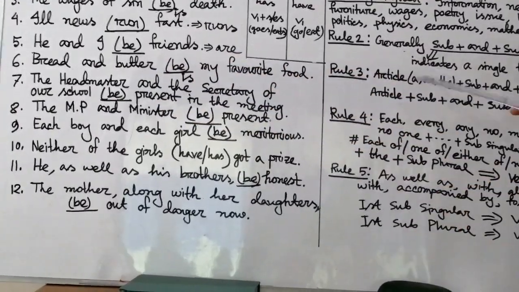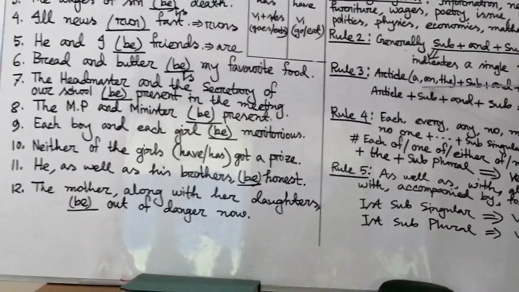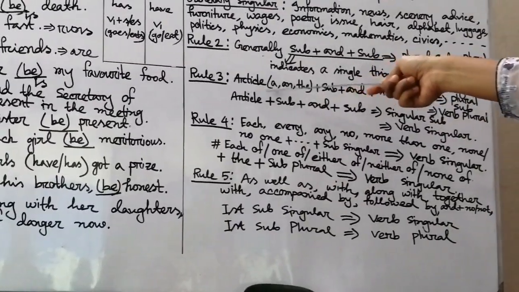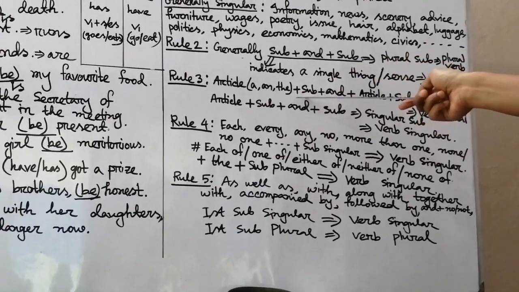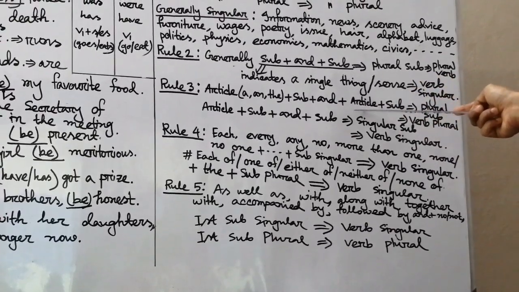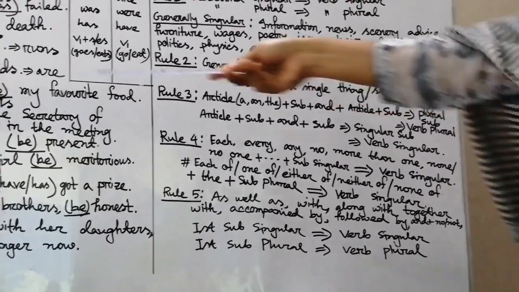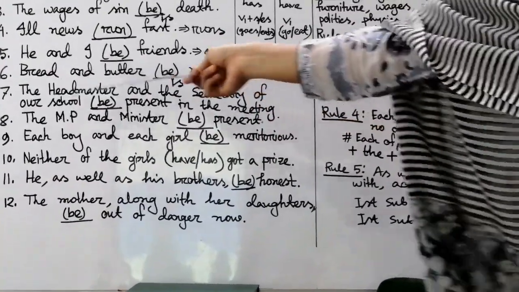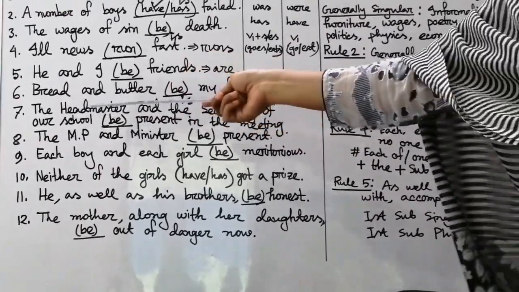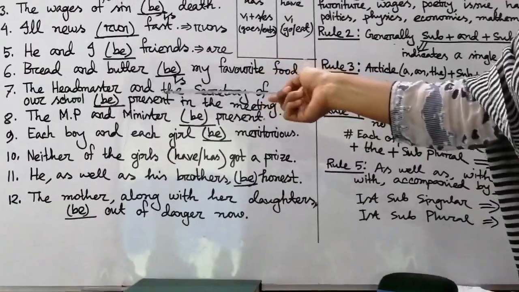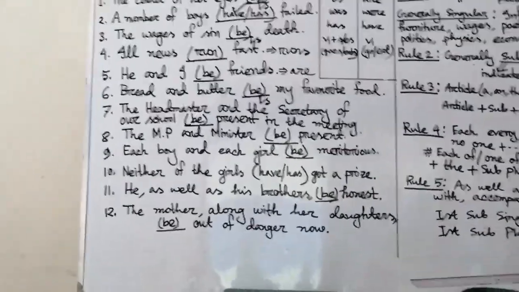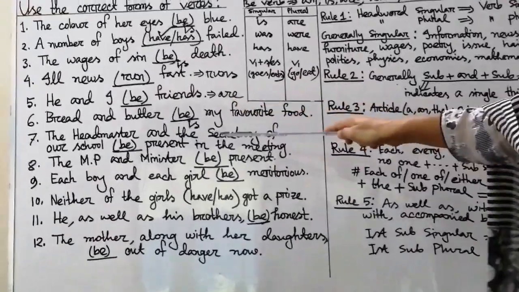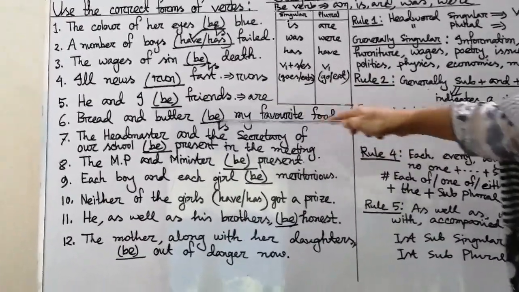This is rule number 3. You know, a, an and the are called articles. So if we find article plus subject plus "and" plus article plus subject, that is, two different articles with different subjects, we will think that one is a person and the secretary is another person, so they are not the same person.